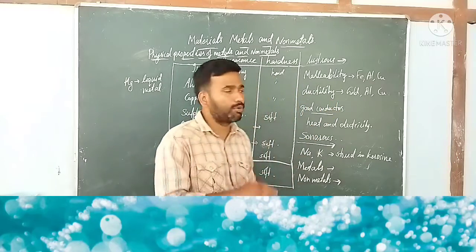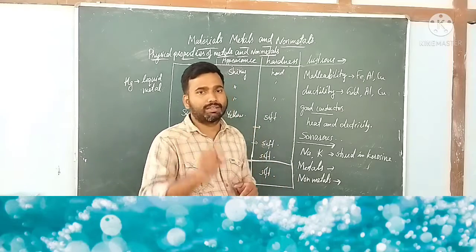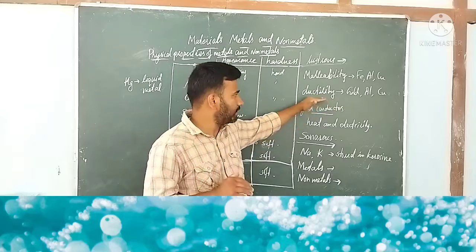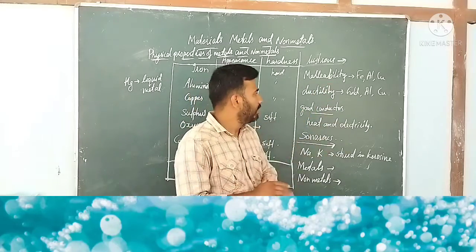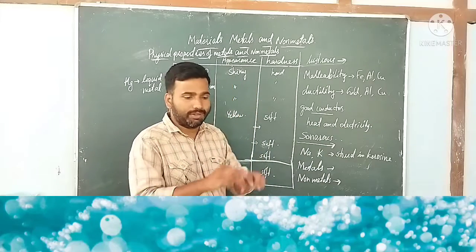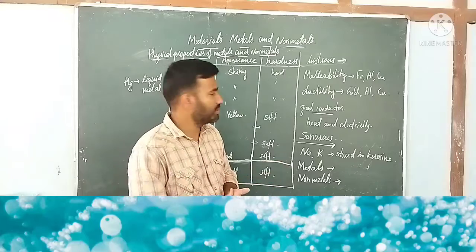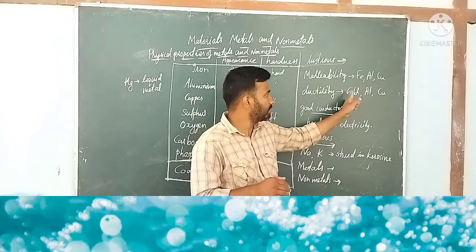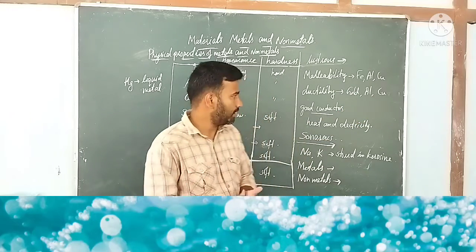Ductility is the second property. This property is shown by metals. Non-metals are not ductile or malleable. If you beat a piece of coal, will you get a thin sheet or a long wire? You won't. So ductility is shown only by metals, such as gold, aluminium, copper, silver, etc.